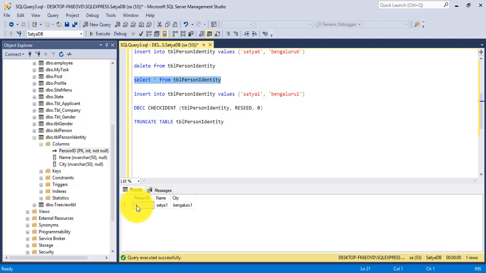So there are 2 ways, one is using DBCC CHECKIDENT, another one is the truncate statement, to reset the identity column of a table. So I have described all the total 11 points, basically all based on scenarios of identity column and its implementation, theoretically as well as practically using a few SQL queries as well as with its descriptions.